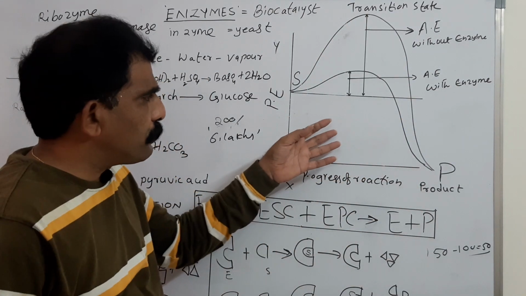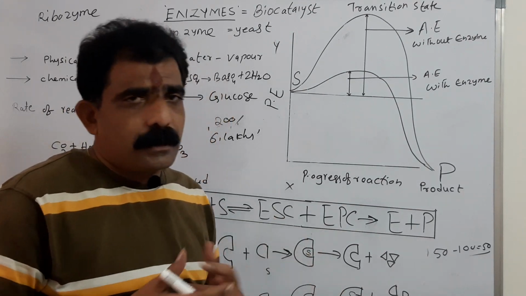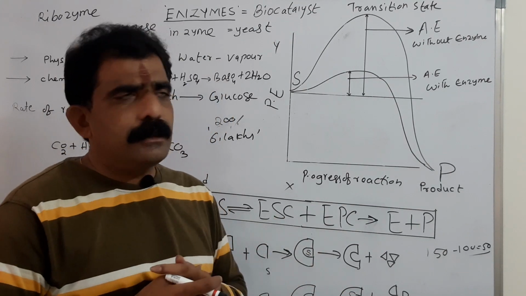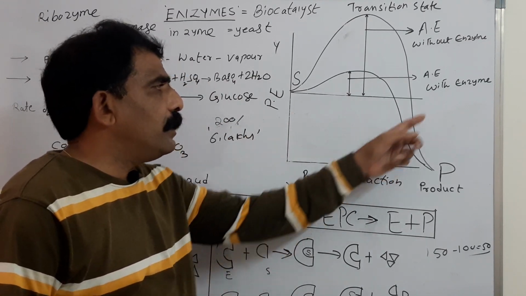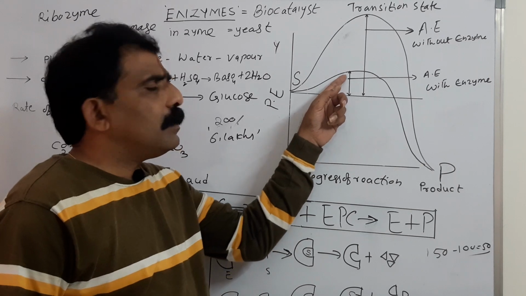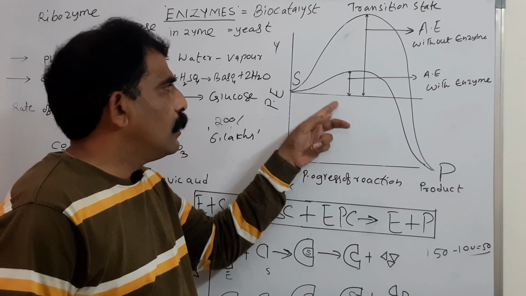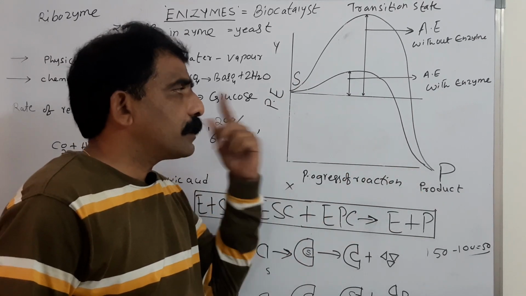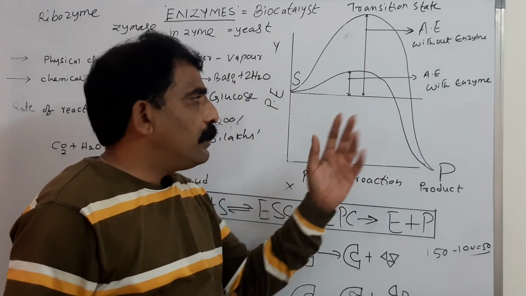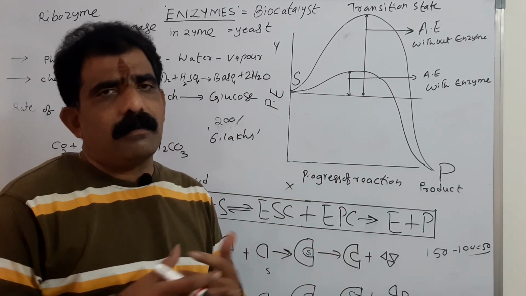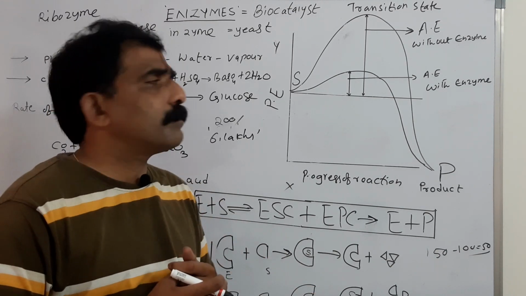Okay, if you see, this activation energy fluctuates depending on the presence or absence of the enzyme molecule. Suppose this reaction is taking place in the presence of an enzyme, the activation energy is very less. So, with a little amount of activation energy, substrate molecule is converted into product. When? In the presence of enzyme. When you use enzyme, activation energy will be lowered. So that is a function of enzyme. Enzymes speed up the chemical reactions by lowering the activation energy.